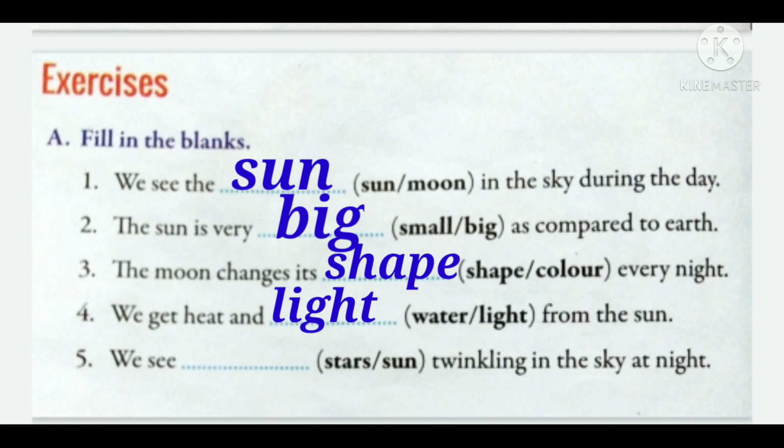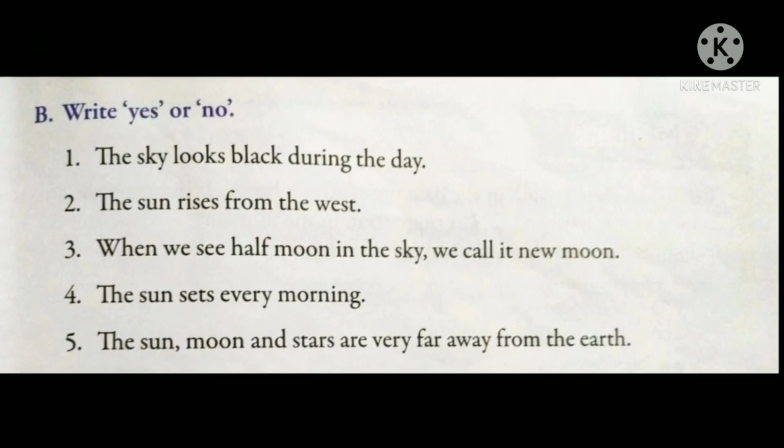Now number 5, we see dash twinkling in the sky at night. What can be seen during night? Yes, they are stars. Stars twinkle in the sky at night. Now number B, question. Write yes or no.